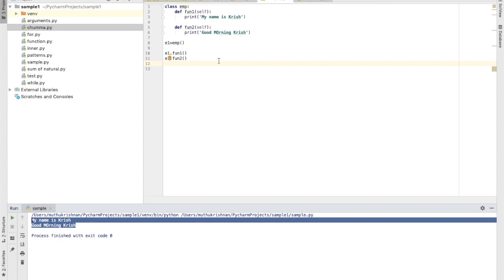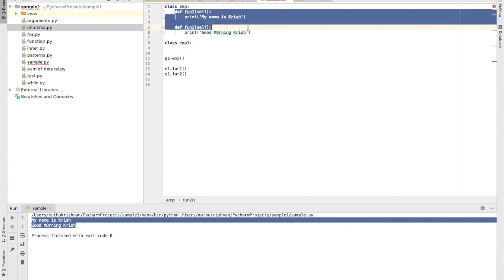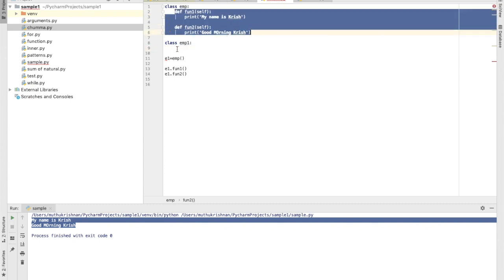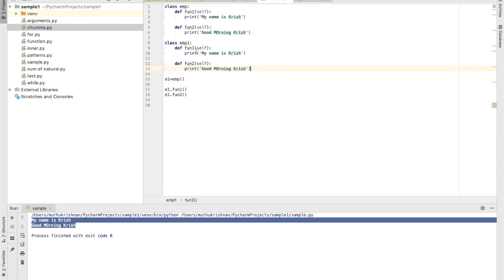Okay, so now what I'm doing is I'm going to create another class named emp1. Okay, it's not necessary, this is more than enough. In this I'm going to define the same function, and rename it as function 4, and my name is instead of Krish, I'm changing it to Sham.